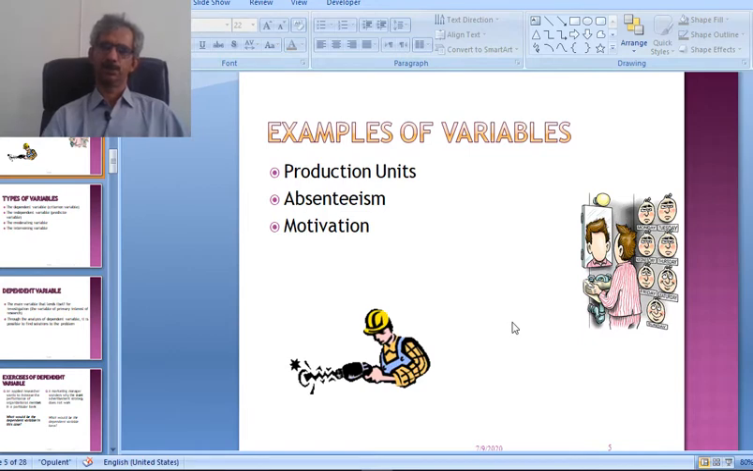These are the examples of the variables. The production units: how many units per day, per hour, per week, or per year a company is producing. Not necessarily always producing a similar quantity. How much a worker is producing.